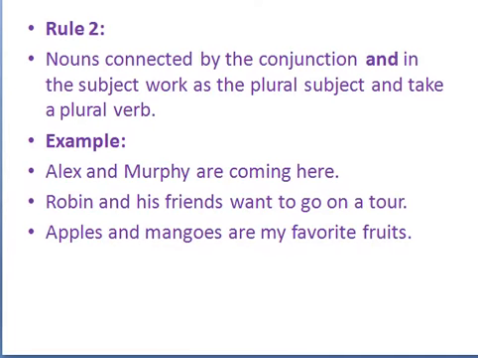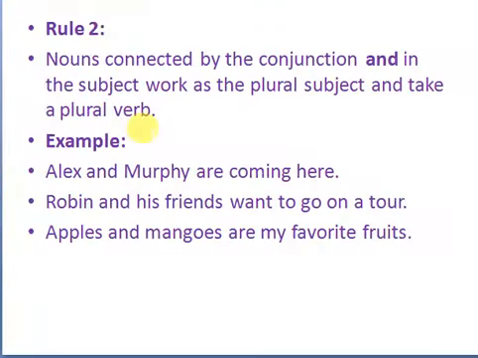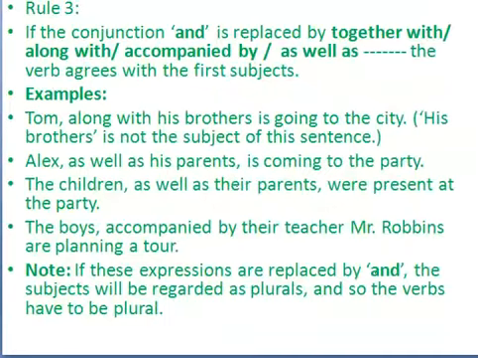Then rule 3: If the conjunction and is replaced by together with, along with, accompanied by, as well as, the verb agrees with the first subject. In the previous rule we have seen that if it is connected by and, we have to use a plural verb, but here it is replaced by together with, along with, accompanied by and as well as.